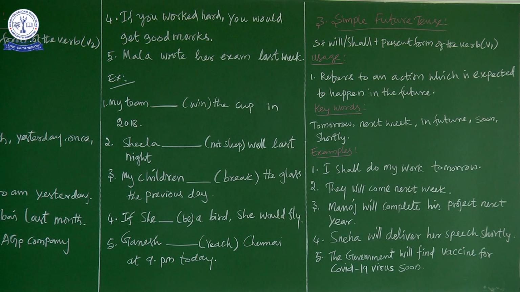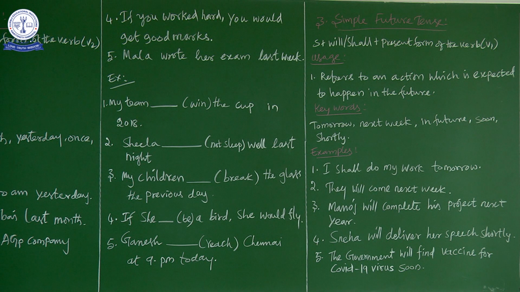Now Sheila, whenever you want to say a negative sentence in past tense, you have to go for did or was or were. If the main verb is given, you have to go for did. If the be form is given, you have to go for was or were.